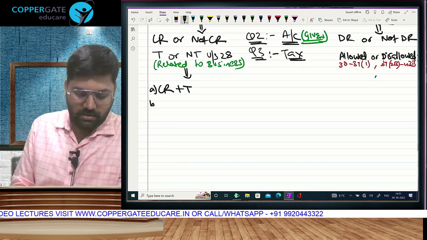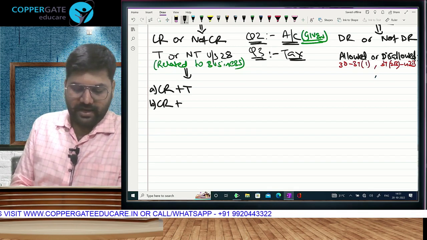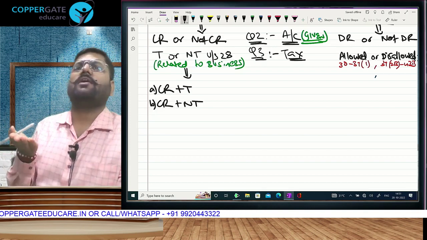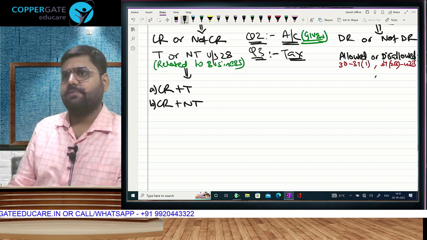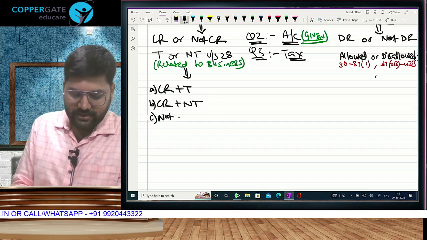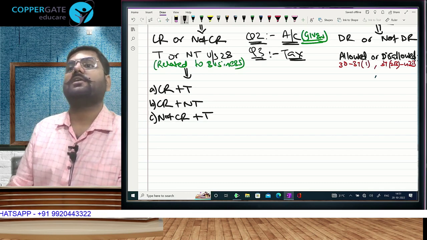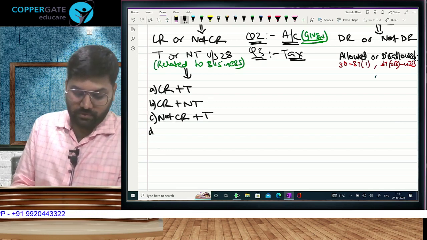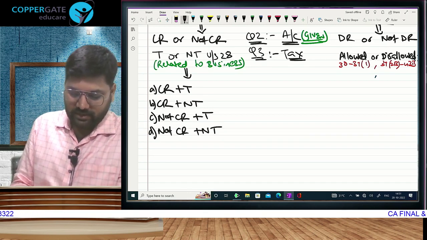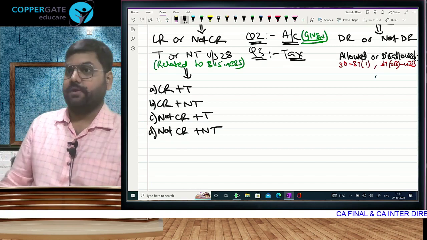Possibility 2: in accounts you have credited, but in tax it is all the other things like agriculture income, like your rent, dividend, anything not taxable under PGBP. Third, the accounts answer is not credited, but the tax answer is taxable, like unrecorded sales. And fourth, in accounts you have not credited, and in fact it is not taxable also, because maybe it was some salary which I forgot to record, anyway I don't have to put it.